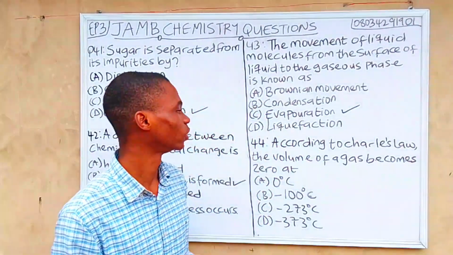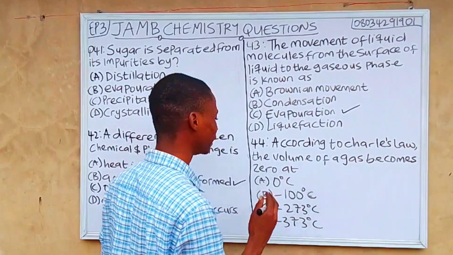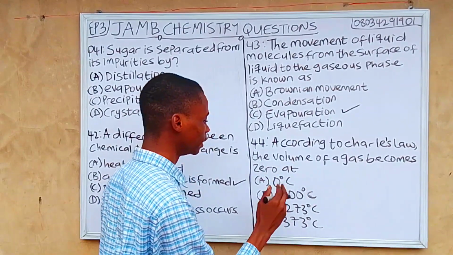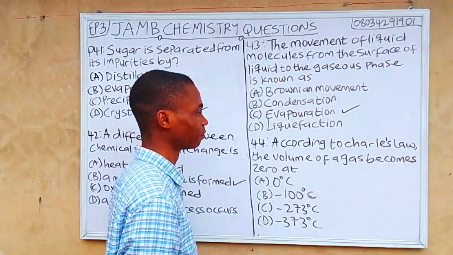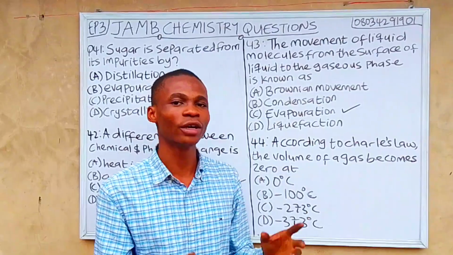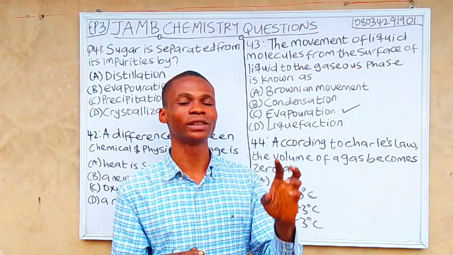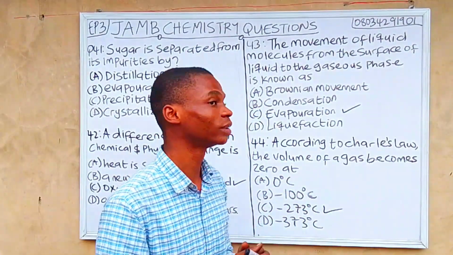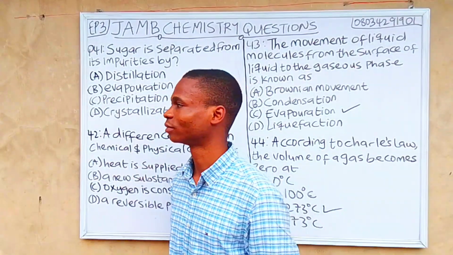So let's move to question 44. According to Charles' law, the volume of a gas becomes zero at A. 0 degrees Celsius, B. minus 100 degrees Celsius, C. minus 273 degrees Celsius, D. minus 373 degrees Celsius. So the absolute temperature for Charles' law is minus 273 degrees Celsius. Please note that because it's very essential. So minus 273 degrees Celsius is the correct answer. So let's move to the next question.